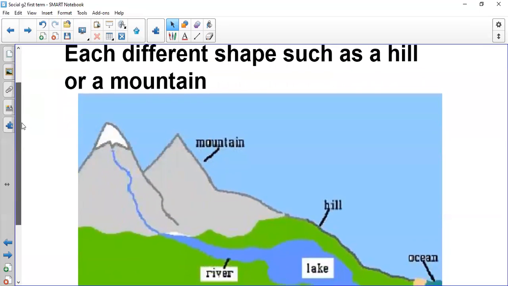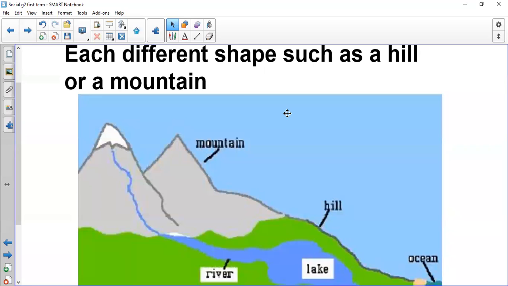What are the landforms that we have on our Earth surface? We have mountain, hill, ocean, lake, river. We have different shapes of land on our Earth. So landforms, different shapes.